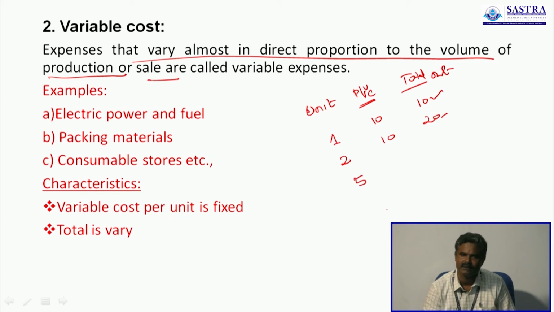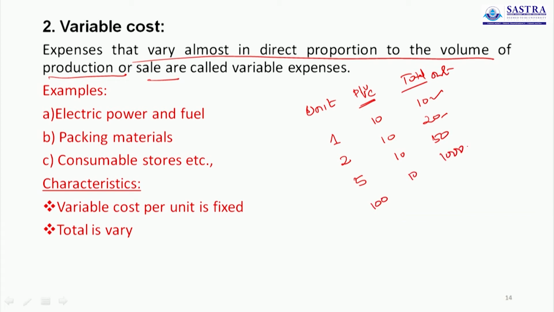Now you buy 5 notebooks, the variable cost per unit is 10, so here you have to pay 50 rupees. Now you buy 100, you pay 1000 rupees. So this is directly proportionate to the volume of output.